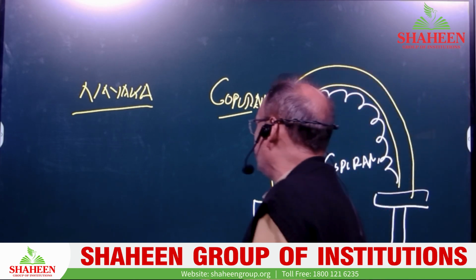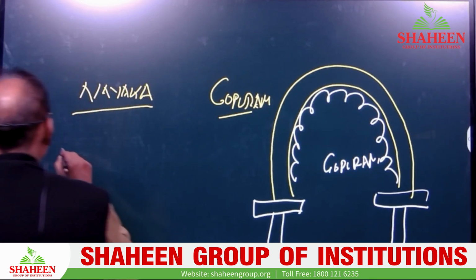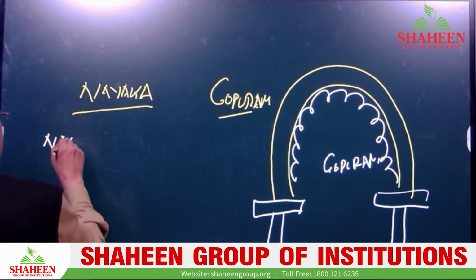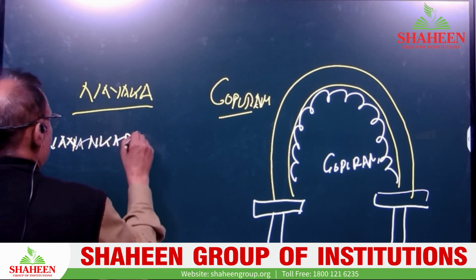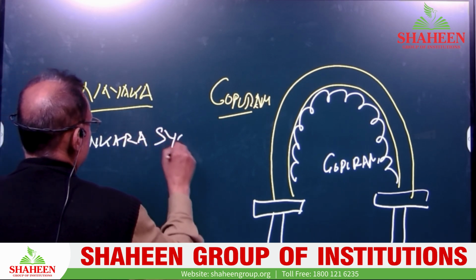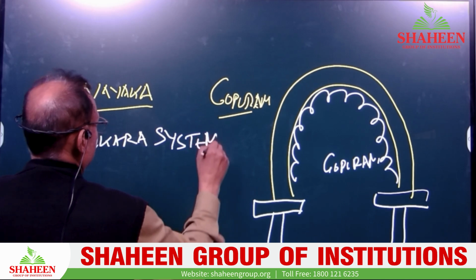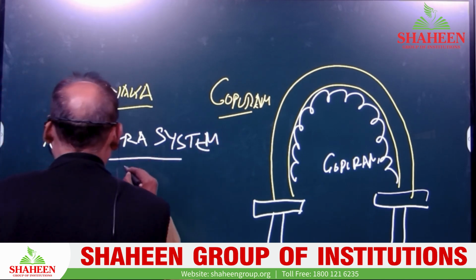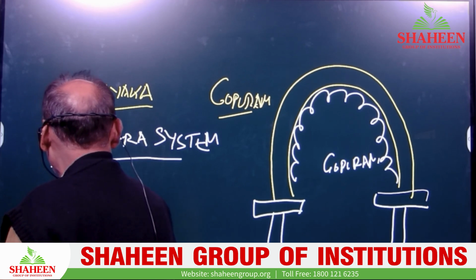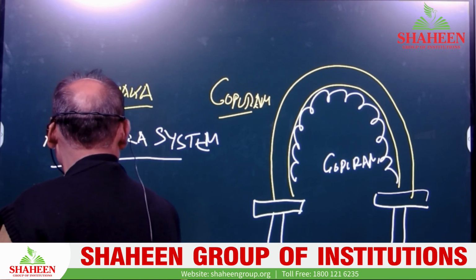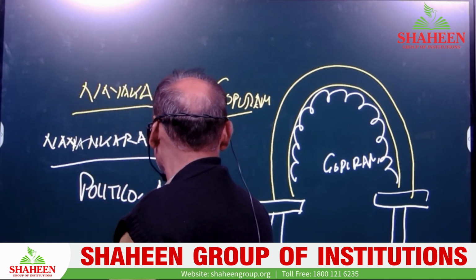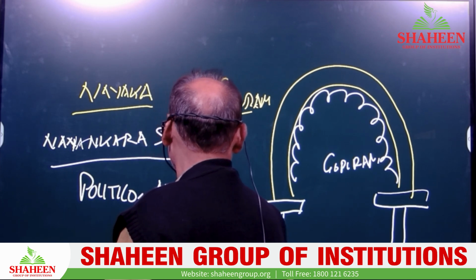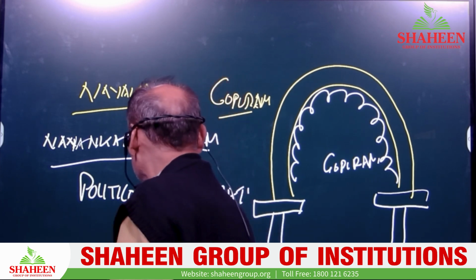And the second thing, Nayaka. It is also called the Nayankara system. This was a system based on a politico-administrative and socio-economic pattern.